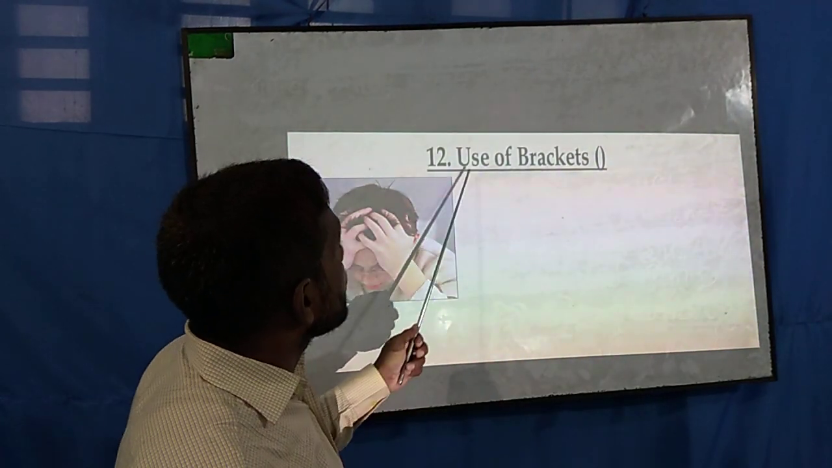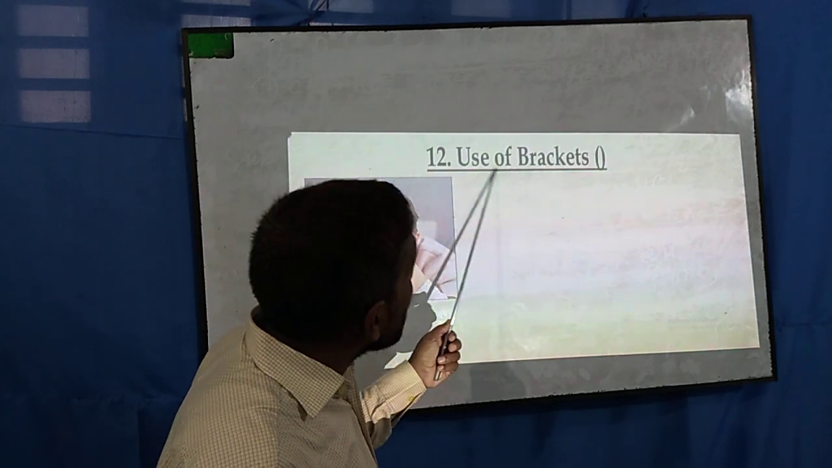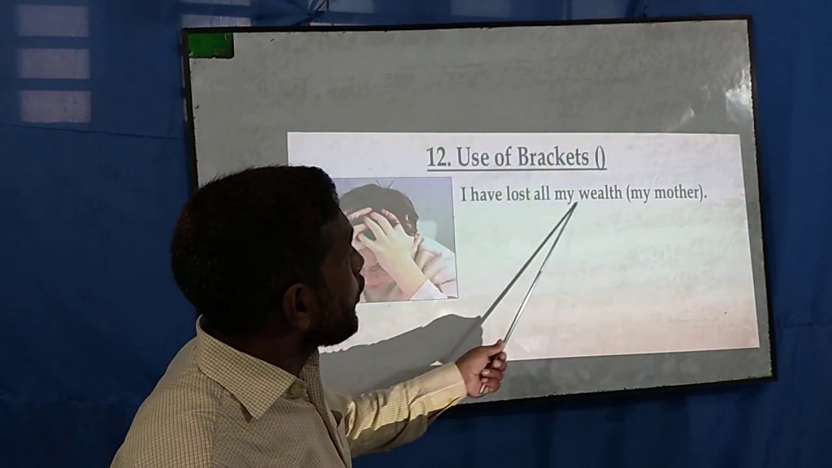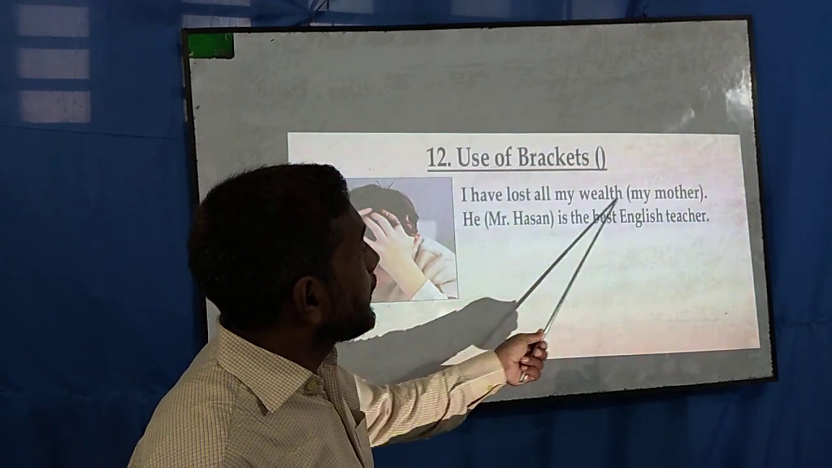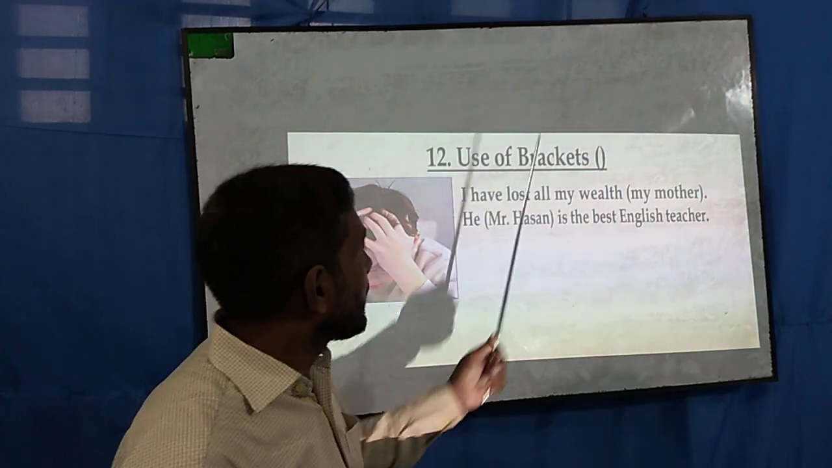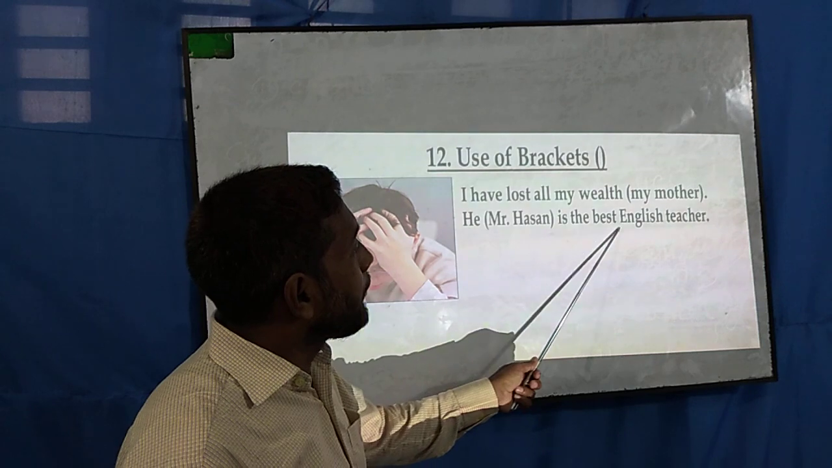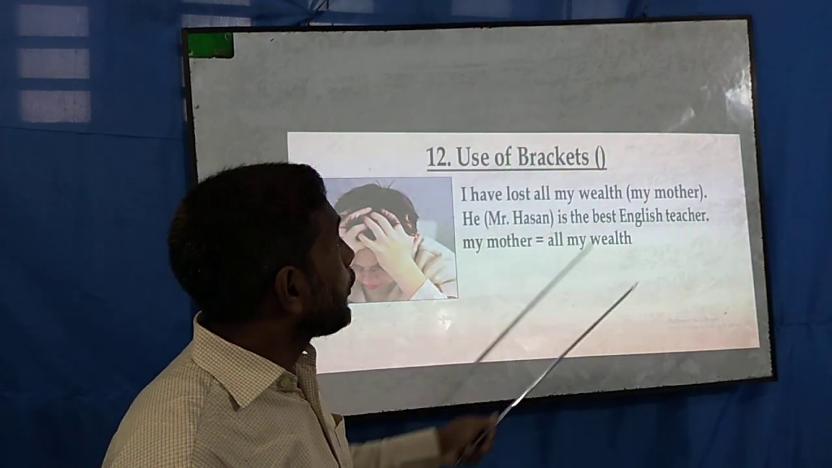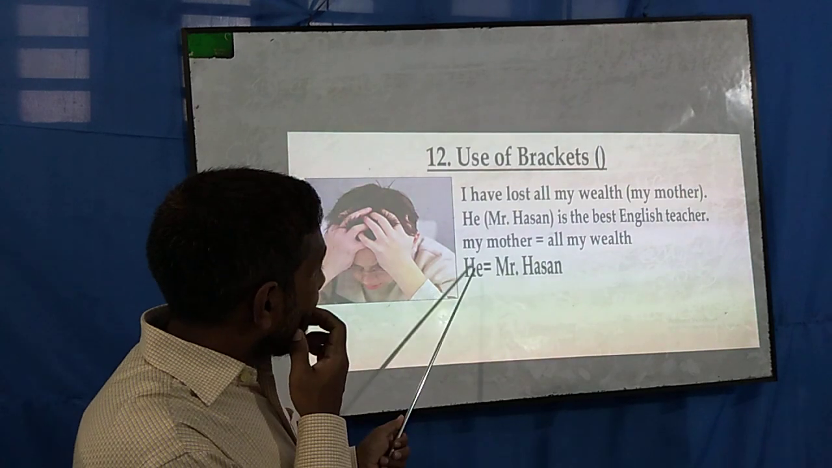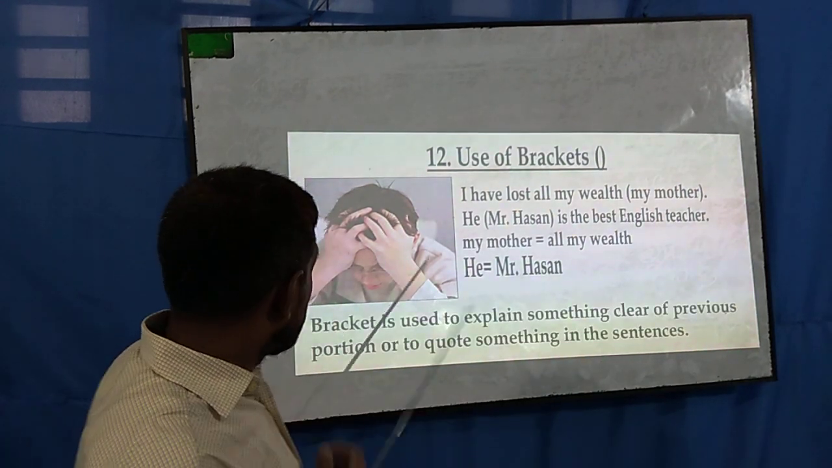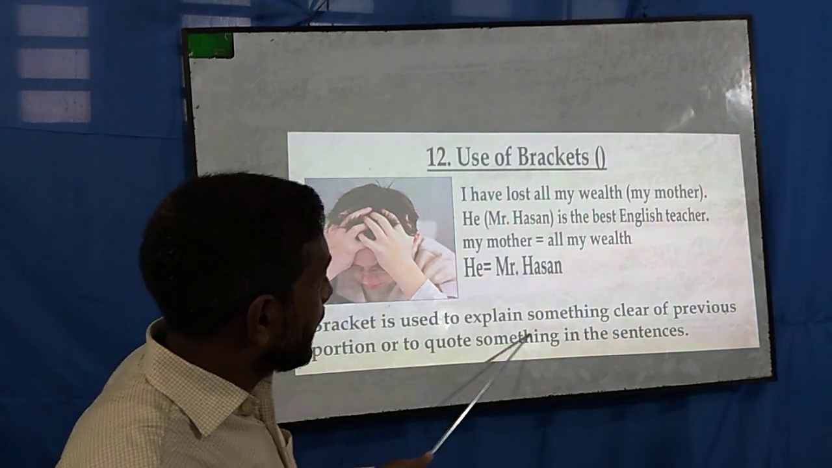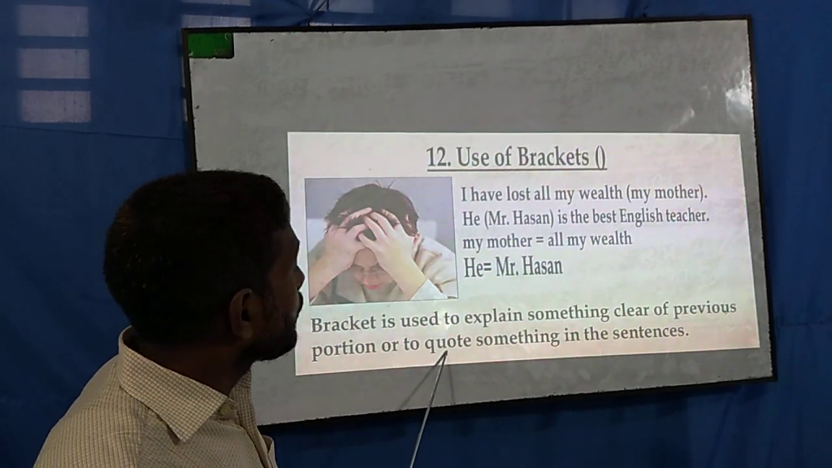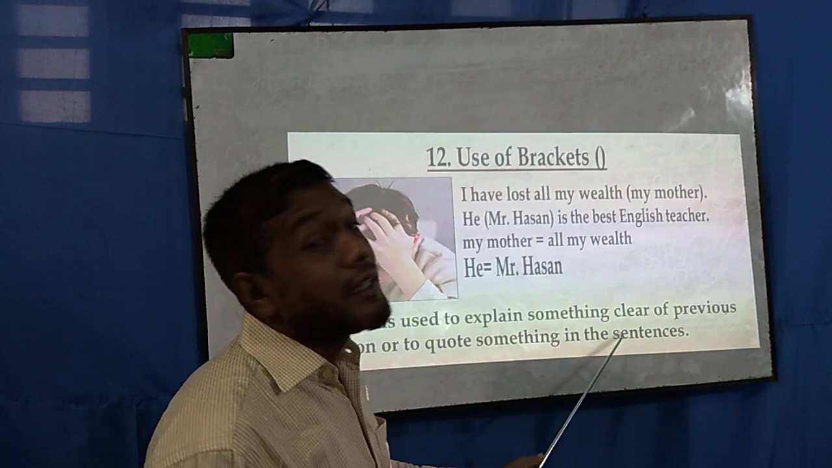Okay, dear students, now we are going to use the bracket, and this is rule number 12. I have lost all my wealth, in bracket, my mother. Mr. Hassan is the best English teacher. My mother, all my wealth. He, Mr. Hassan. So the bracket is used to explain something clearly, to give a previous portion, or to quote something in the sentence.